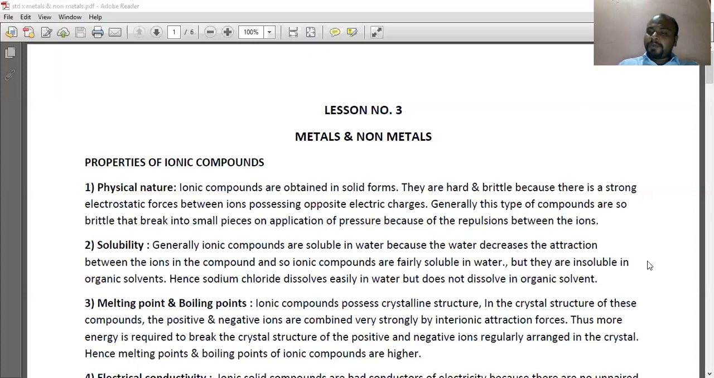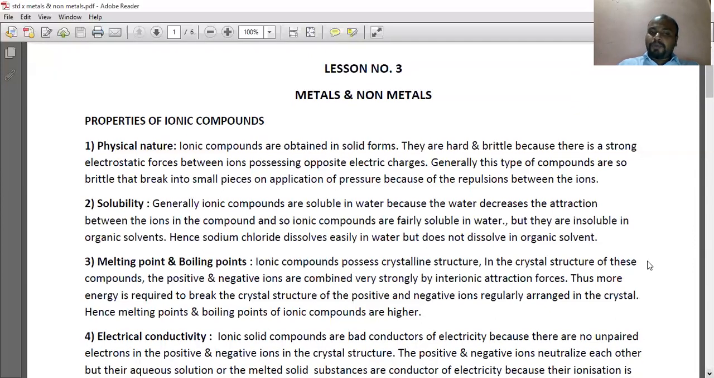Moving on to the third property, that is melting point and boiling point. Ionic compounds possess crystalline structure. In the crystalline structure of these compounds, the positive and negative ions are combined very strongly by interionic attraction forces. Thus, more energy is required to break the crystal structure of positive and negative ions regularly arranged in the crystal. Hence, melting points and boiling points of ionic compounds are higher.